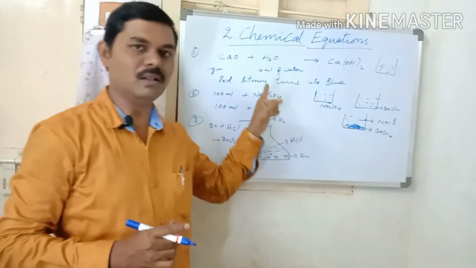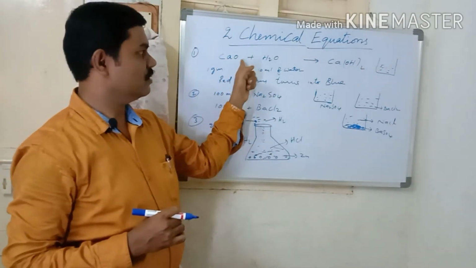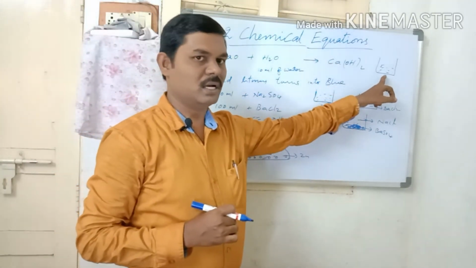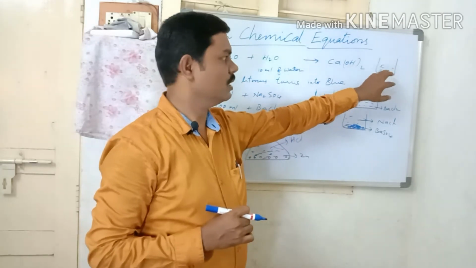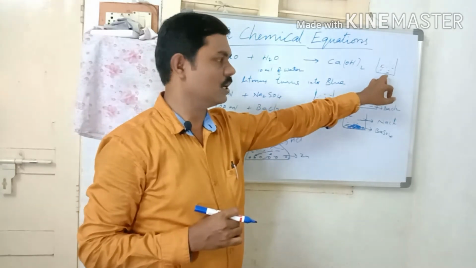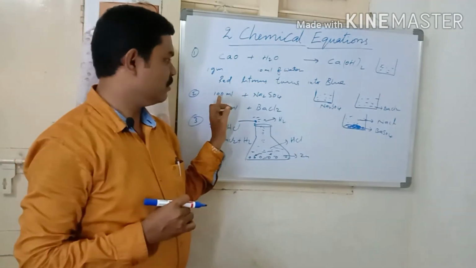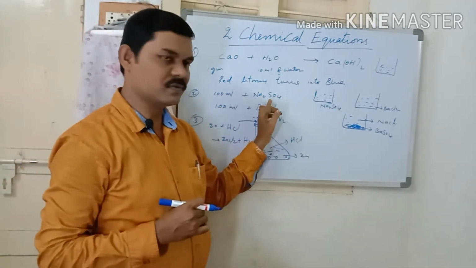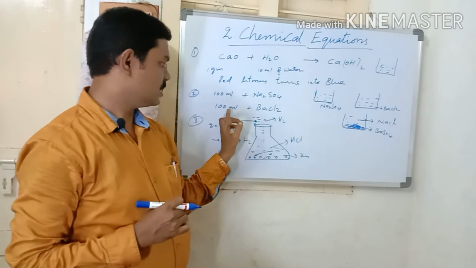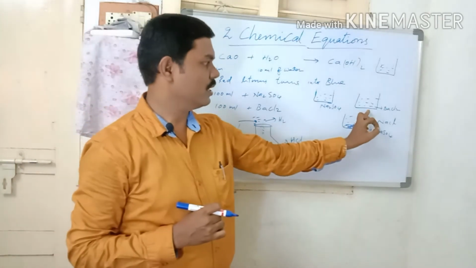If you observe all these three chemical reactions: when calcium oxide is dissolved in water, calcium hydroxide is produced and the glass beaker is hot, so heat energy is liberated in this reaction. If you test it with red litmus paper, it turns blue, indicating a basic solution is produced. Next, take some sodium sulfate and dissolve it in 100 ml of water to prepare a sodium sulfate solution. Then take some barium chloride, dissolve it in 100 ml of water, and prepare a barium chloride solution.